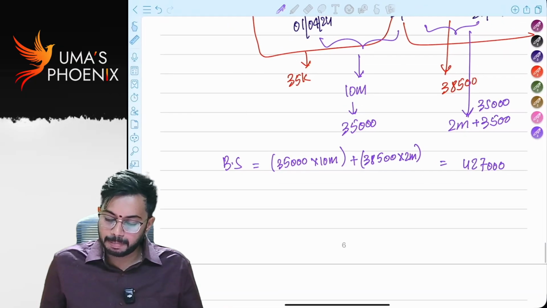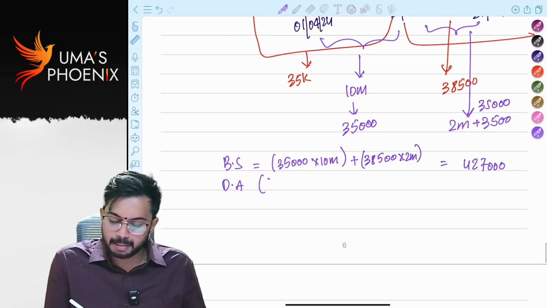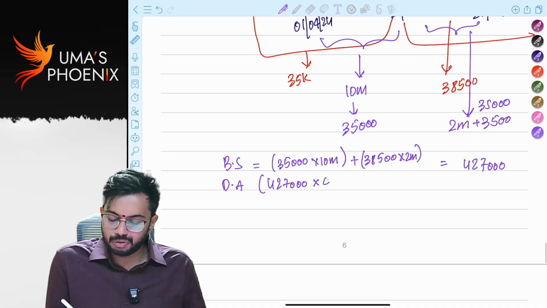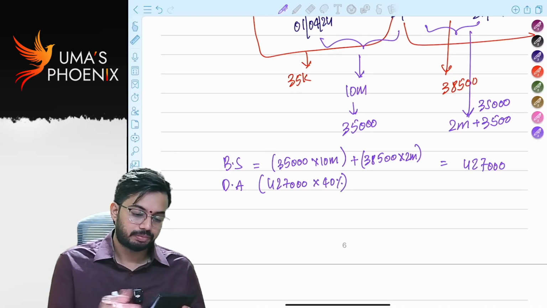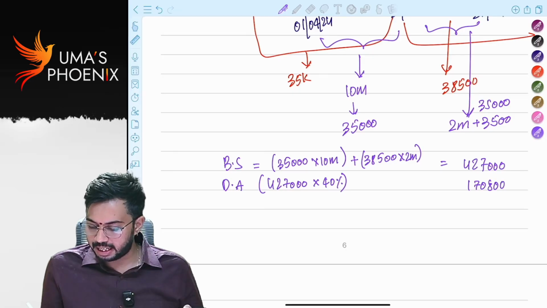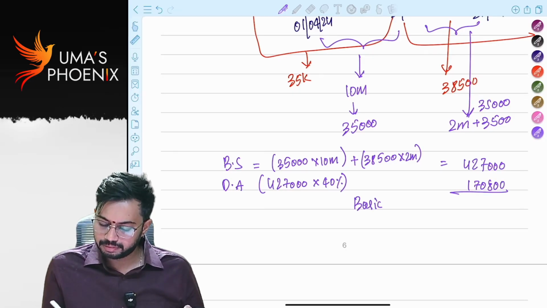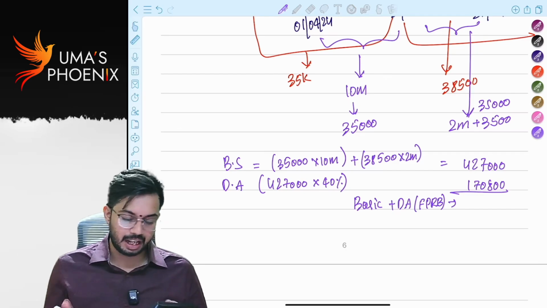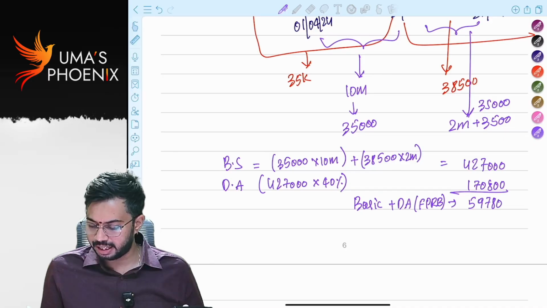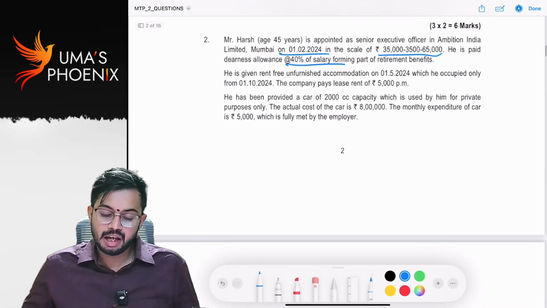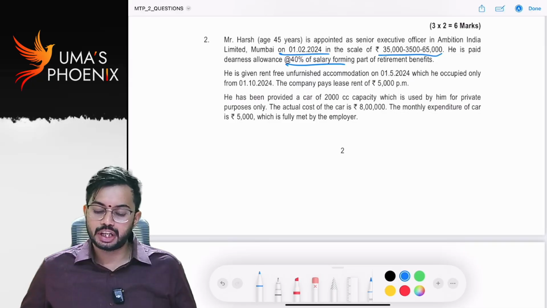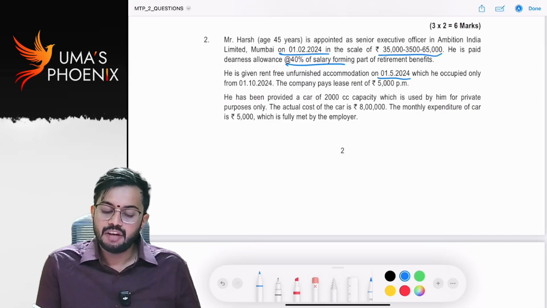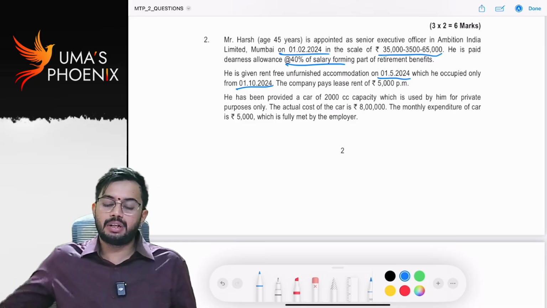DA is 40% and forms part of retirement benefits. 4,27,000 into 40% is 1,70,800. So basic plus DA forming part of retirement benefits is 4,27,000 plus 1,70,800, which is 5,97,800. Now, he is given rent-free unfurnished accommodation on 1st May 2024, which he occupied only from 1st October 2024.